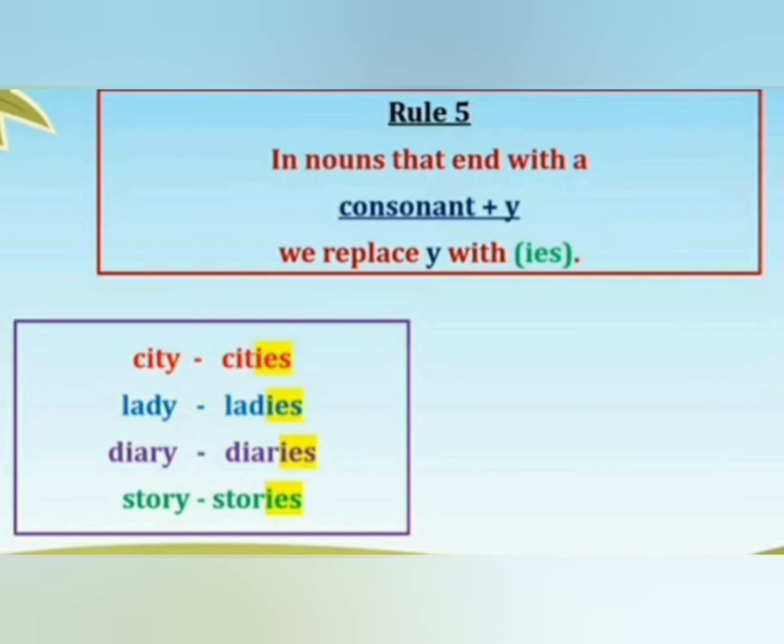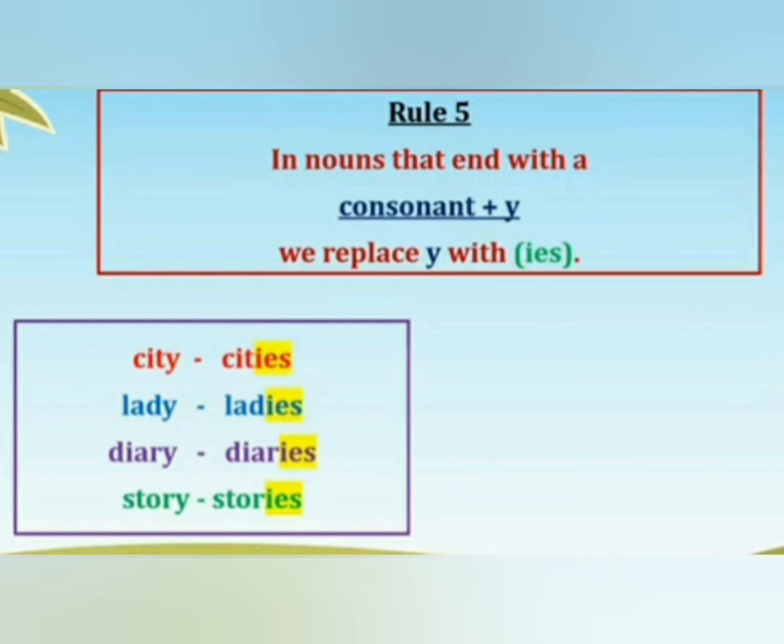That's d. So we have to remove y here and add ies in place of y. So the plural of lady is ladies. L-A-D-I-E-S.